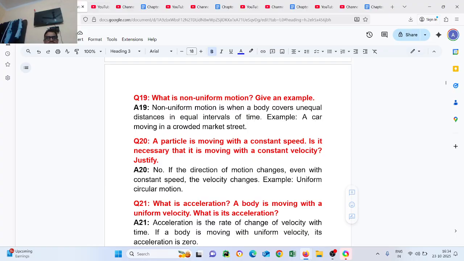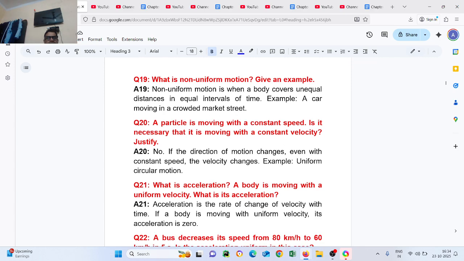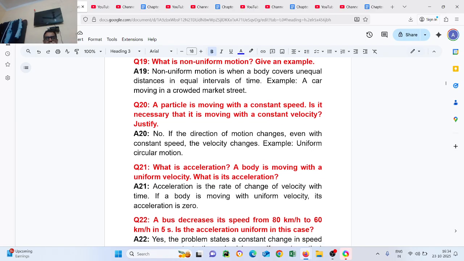Question number 21. What is acceleration? Acceleration is the rate of change of velocity with time. If a body is moving with uniform velocity, its acceleration is zero.